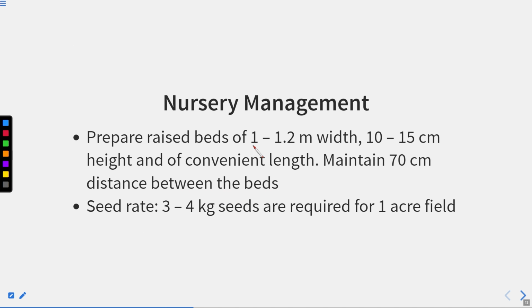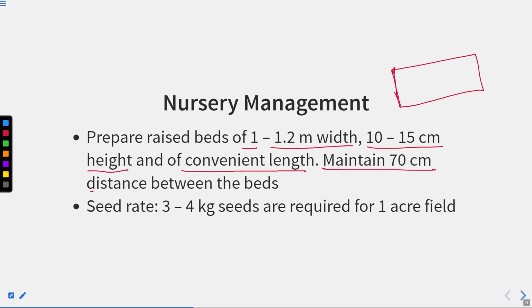Prepare raised beds of 1 to 1.2 meter width, 10 to 15 centimeter height, and convenient length. Okay, so this is the size of the bed, the width and the height. Maintain 70 centimeter distance between the beds. So if there are 3 beds, between 2 beds there must be a distance of 70 centimeter.